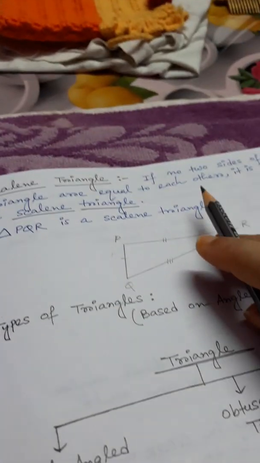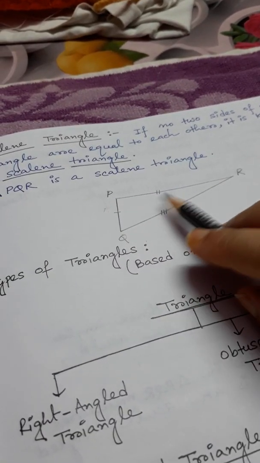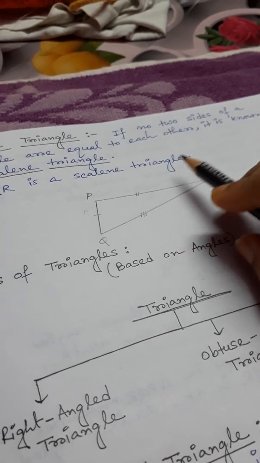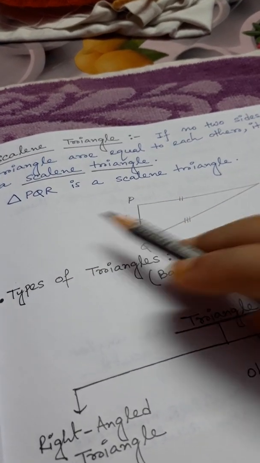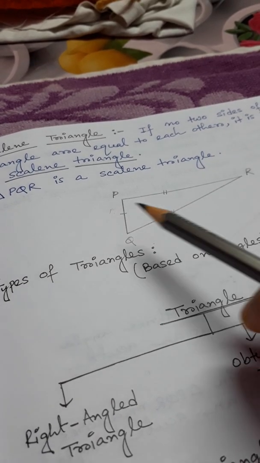So in a scalene triangle, no two sides of the triangle are equal to each other. Okay, so here you see that the three sides are different. They are not equal to each other, and it is known as a scalene triangle. So triangle PQR is a scalene triangle.